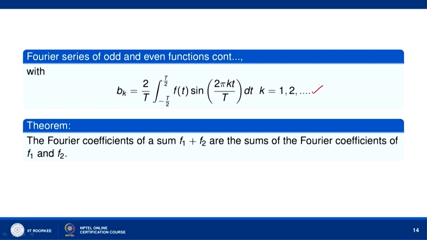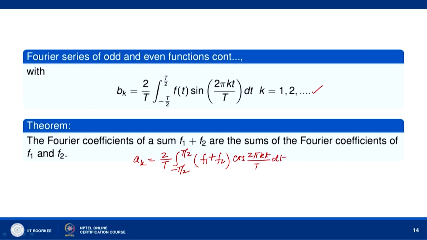Now, if we have two functions f_1 and f_2, then the Fourier coefficients of a sum f_1 plus f_2 are the sums of the Fourier coefficients of f_1 and f_2. This is very easy to see. You can see that if we have some function f_1 plus f_2, then for this sum function, a_k will be equal to 2/T times the integral from -T/2 to T/2 of (f_1 + f_2) cos(2πkt/T) dt.